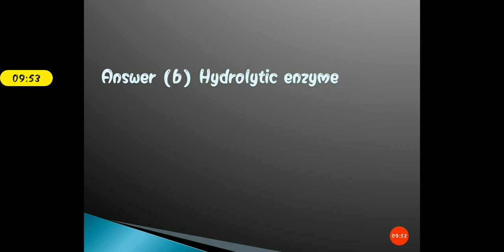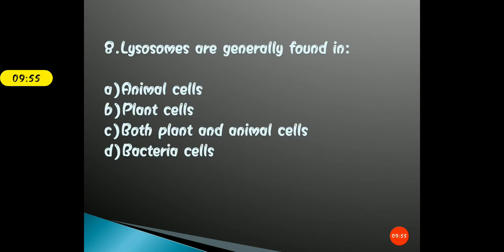Moving further, eighth question is: lysosomes are generally found in, and your options are A, animal cell, B, plant cell, C, both animal and plant cells, and D, bacterial cells. Take your time, take 5 to 6 seconds, mark the right answer.